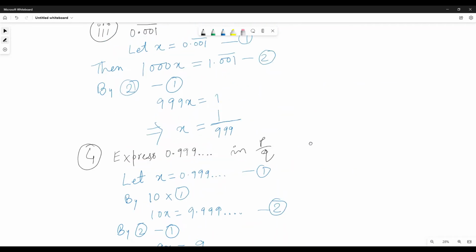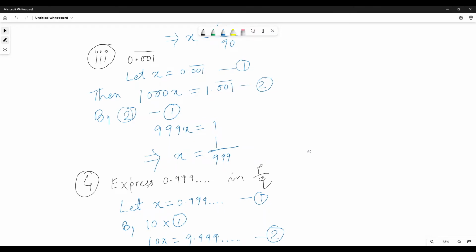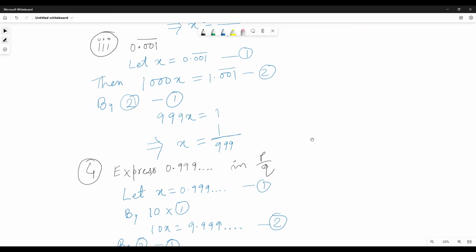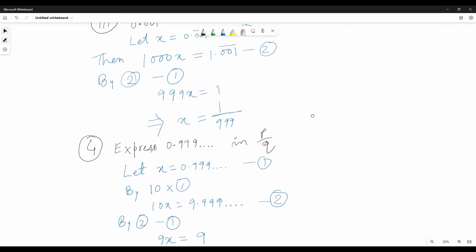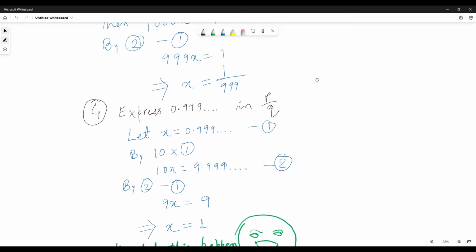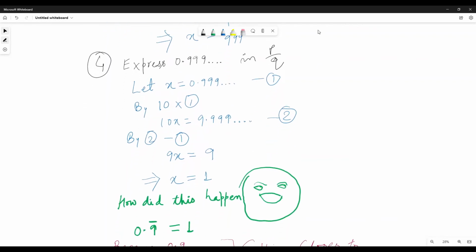And this one is very interesting. You have to express 0.999 repeating, like zero point 9 recurring, in p by q form. So let us say x is 0.999 repeating. We will multiply it by 10. So 10x is 9.999, the same repeating decimal. And we will subtract equation 1 from equation 2. So 10x minus x is 9x, and 9.999 minus 0.999 is 9. And what it becomes is x is 1.